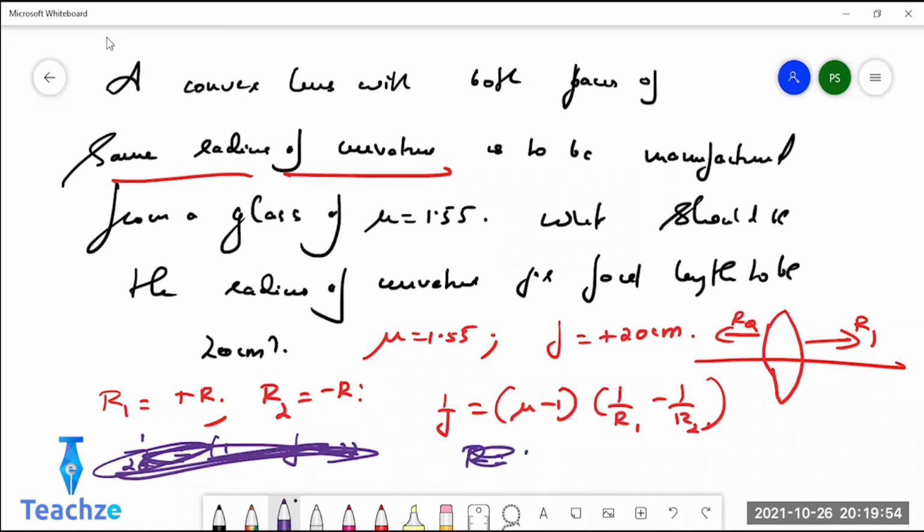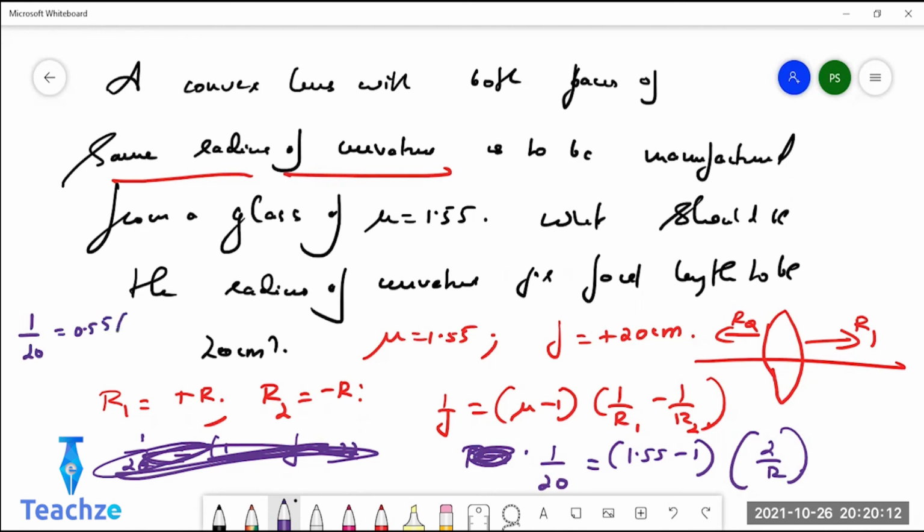Do it properly. 1 by 20 equals 1.55 minus 1 into 1 by R minus of minus 1 by R, which will become 2 by R. So it will be 1 by 20 equals 1.55 minus 1, which is 0.55, into 2 by R. So R will be 40 into 0.55, which will be 22 centimeter. You couldn't even do a small calculation. What have you all been doing? Very good. Keep it up.